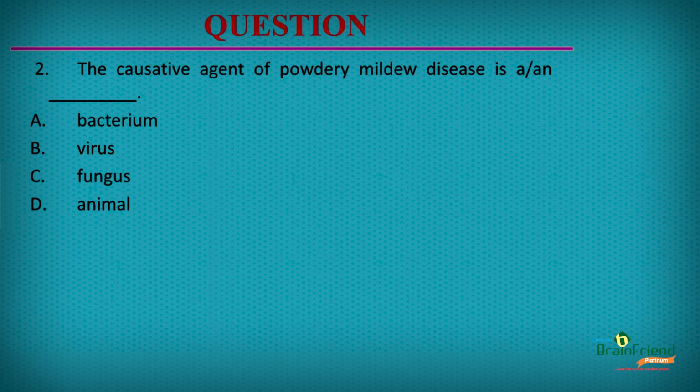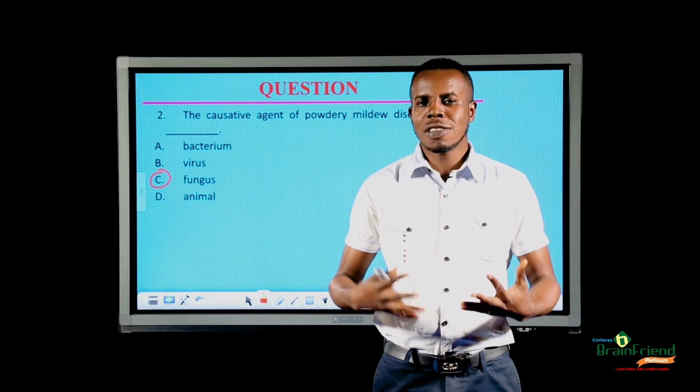Question number 2. The causative agent of powdery mildew disease is a or an dash. A. Bacterium. B. Virus. C. Fungus. Or D. Animal. The correct answer is C. Fungus.